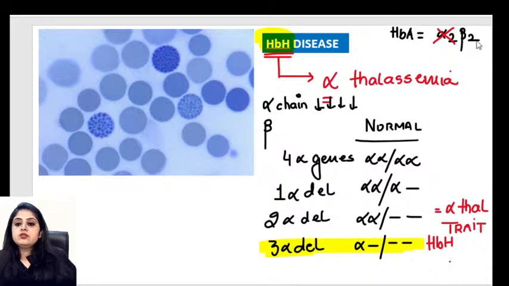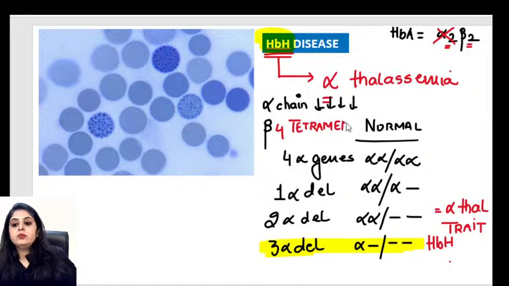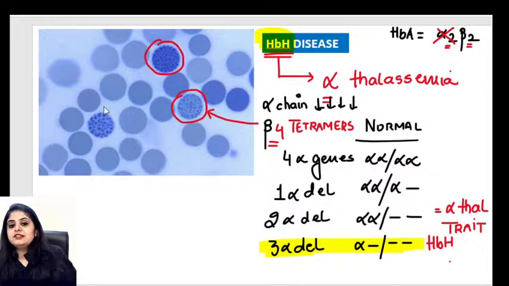So what will the beta chains do? Beta chains will combine with their own selves. Earlier there were 2 beta chains and 2 alpha chains. Now these alpha chains are not there, so the beta chains say that we'll make tetramers. We will start making tetramers because we don't have anyone to bind with. And that is what happens in HbH disease. Because the alpha genes are deleted, the beta 4 tetramers are formed, and they give the formation of what you're seeing over here. This is referred to as golf ball inclusions, because it looks like a golf ball. That's the name that is given to it.